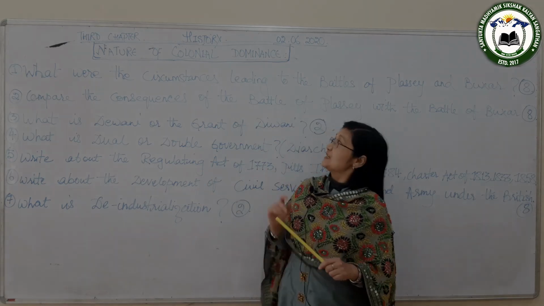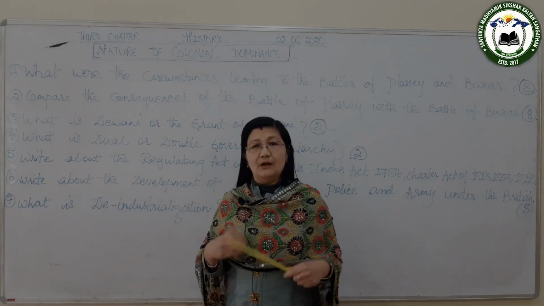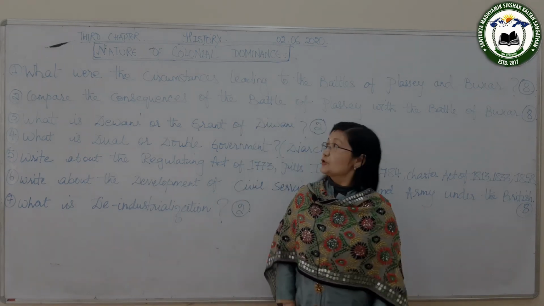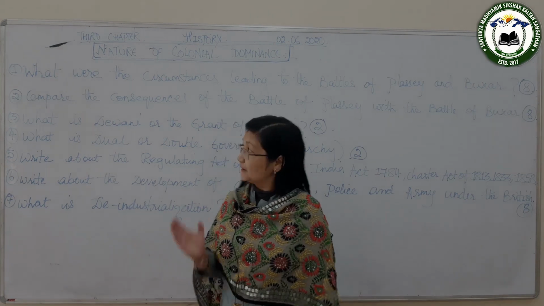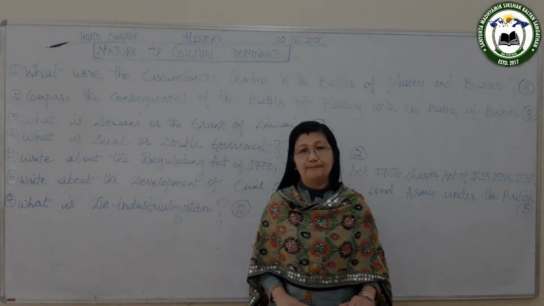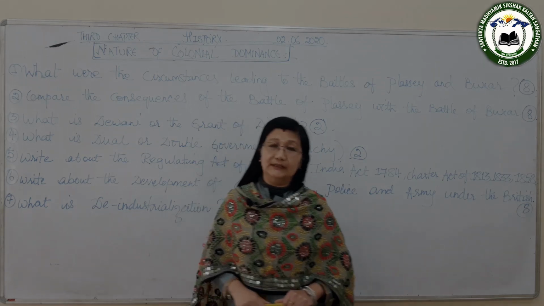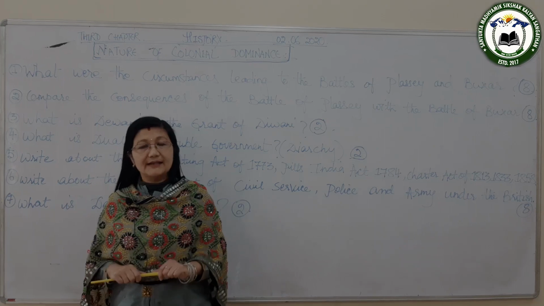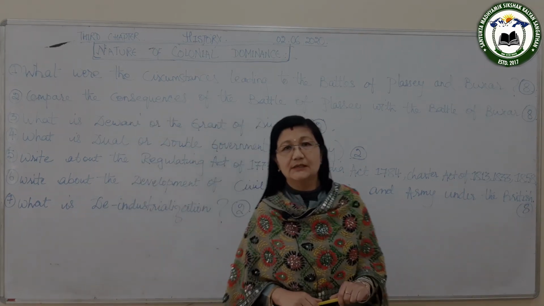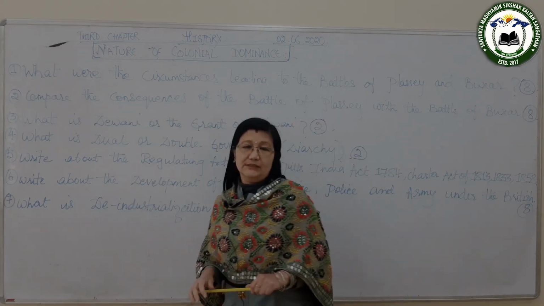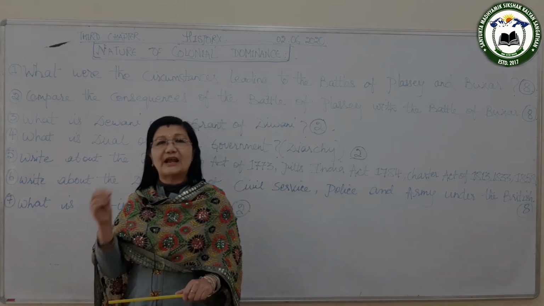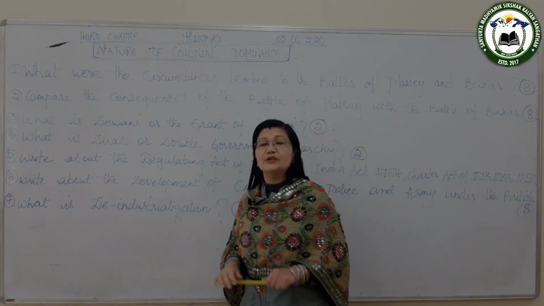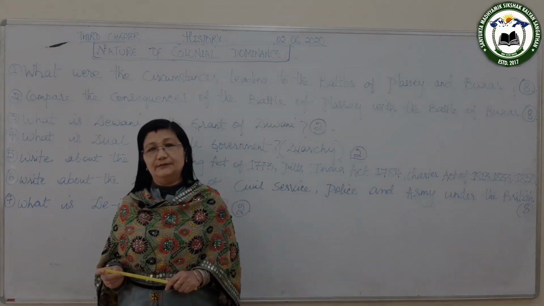So the chapter is about the rule. What type of rule did the British establish in India? Now I will start the chapter. In the year 1600, Queen Elizabeth I gave the charter, or the monopoly rights. Monopoly rights are a privilege to the East India Company to trade in India.